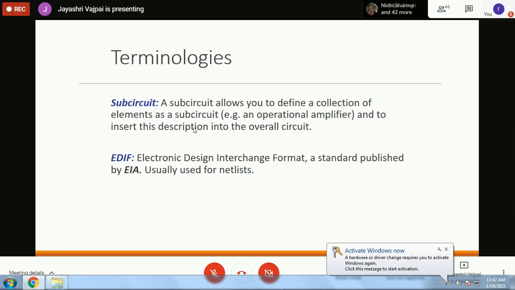Right? This concept allows hierarchy in building up the networks. So very complex networks can be hierarchically built up. The component level circuits can be saved as sub circuit, and then sub circuits can be connected together to form another higher level sub circuit. Those sub circuits can be further connected.